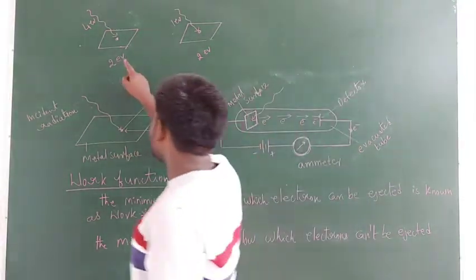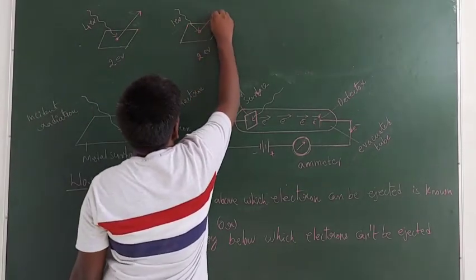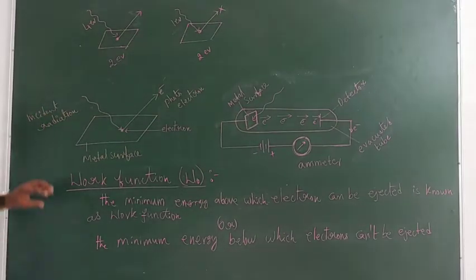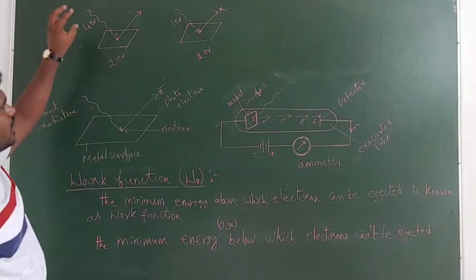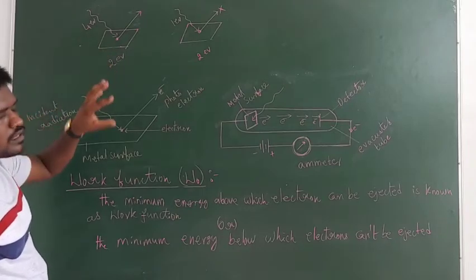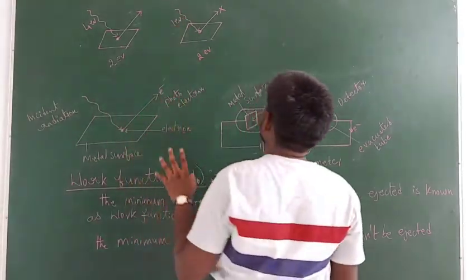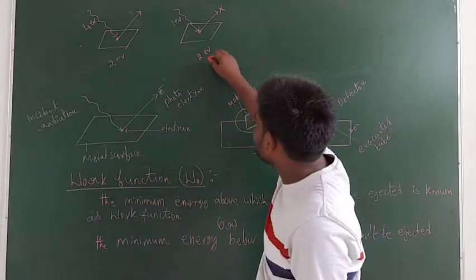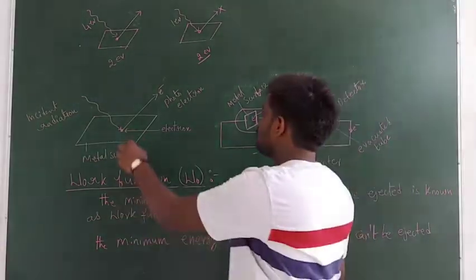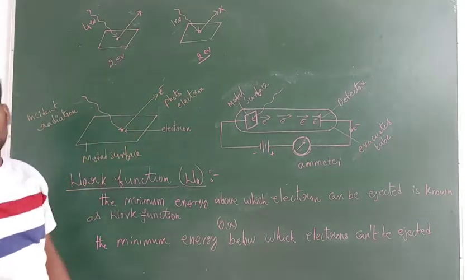Now in the first case electron is ejected, in the second case electron can't be ejected. Because here I am using the radiation having the energy greater than required. But here I am using the radiation having energy less than the required amount of energy. So now here the required amount of energy I have taken as 2 electron volts.